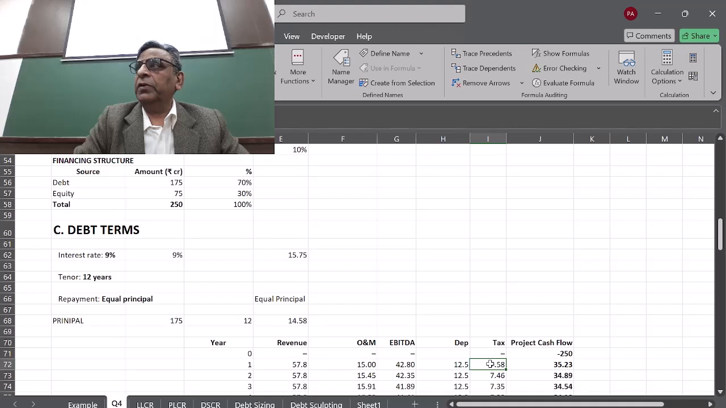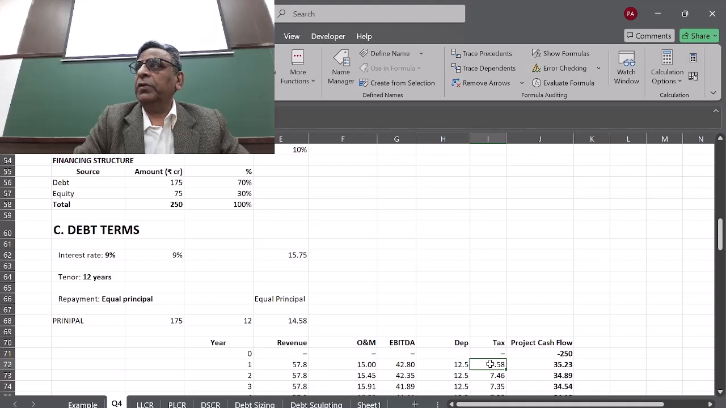So the idea in this concept is that we are not mixing up how the project is financed. One person can use entirely his own money to run the project. One person can use 50%, another person can use 25%. In this case, the company has used 75%. So we are ignoring how the project has been financed when calculating the tax liability.